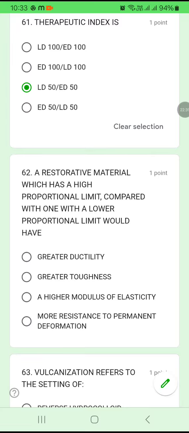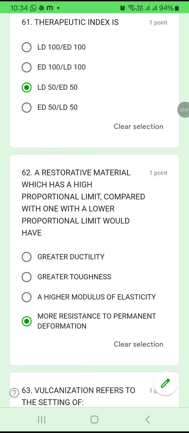Question number 62. A restorative material which has a high proportional limit compared with one with a lower proportional limit would have what? If one material has a high proportional limit, it has more resistance to permanent deformation. Okay, not great ductility, not great toughness, not high modulus of elasticity. It just means it has more resistance to permanent deformation.